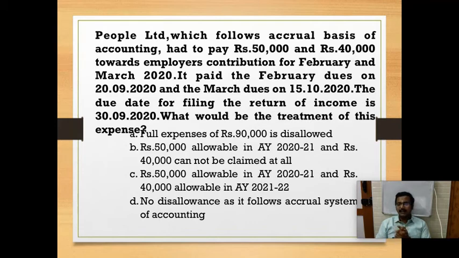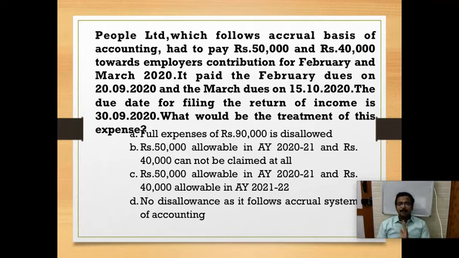So this 40,000, the March month dues, should be disallowed, as this payment has been made after the due date. So we disallow this 40,000 in this assessment year and we can claim this 40,000 in the next assessment year.